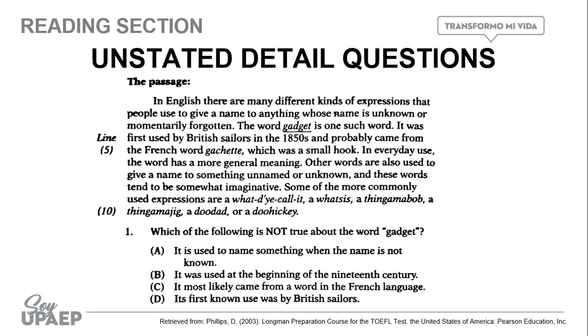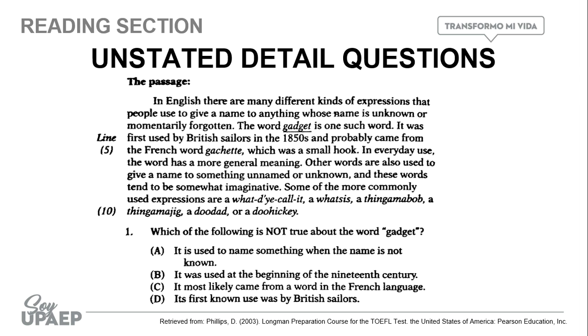Then we have that it says a kind of expression that people use to give a name to anything whose name is unknown or momentarily forgotten, the word gadget. So previously they gave the definition and then they mentioned the concept. So if you notice, letter A is not correct because, in fact, the word gadget is used to name something when the name is not known.